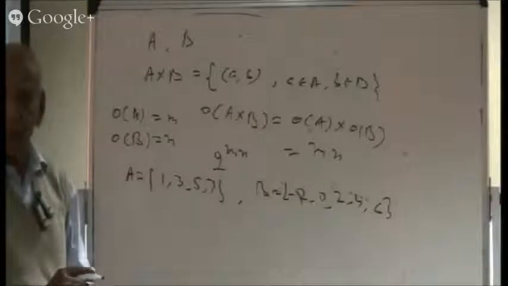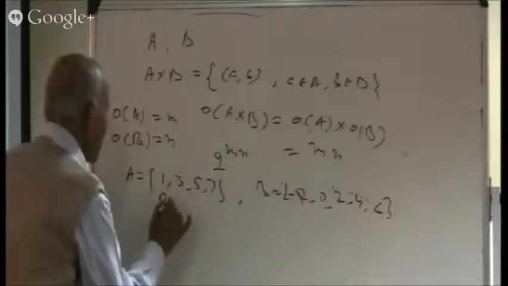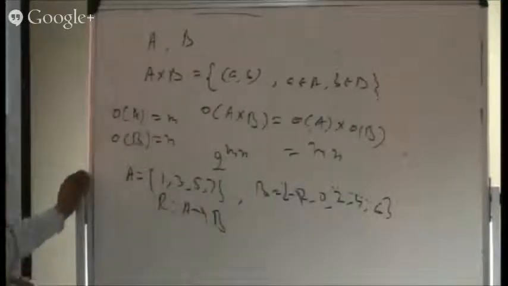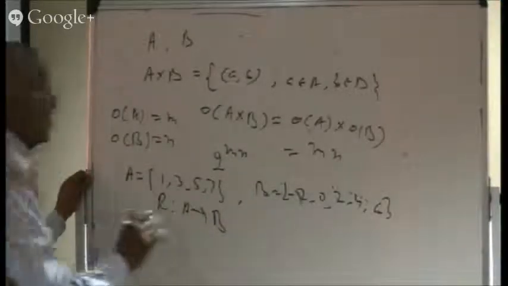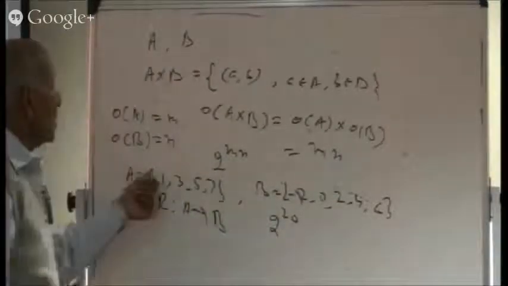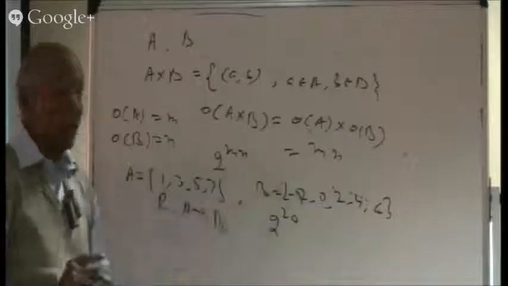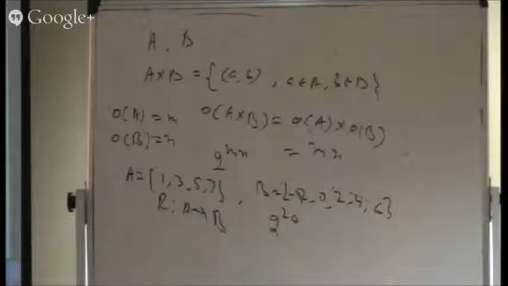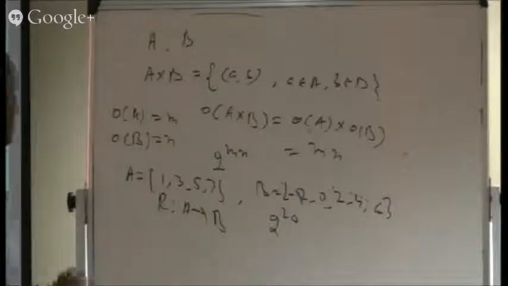So how many relations are possible from A to B? If I want to get a relation from A to B, how many relations are possible? 2 raised to the power A cross B. So 2 raised to the power 20, because its order is 4, its order is 5. So the order of A cross B will turn out to be 20. Number of subsets will be 2 raised to the power 20, which is quite a big number. So there are many relations, and I am just taking one relation.